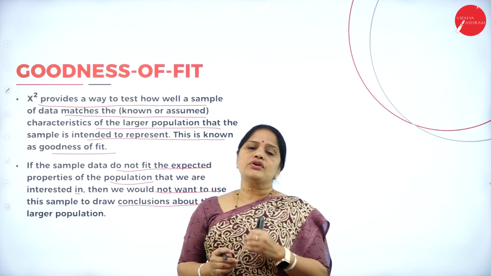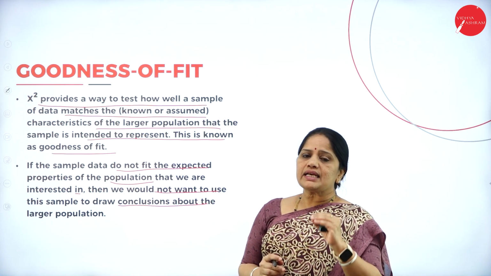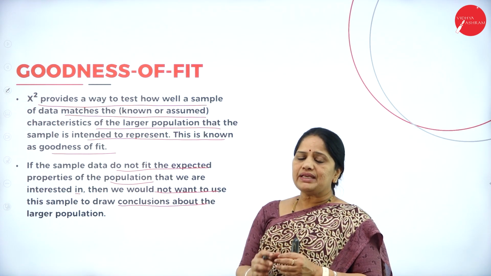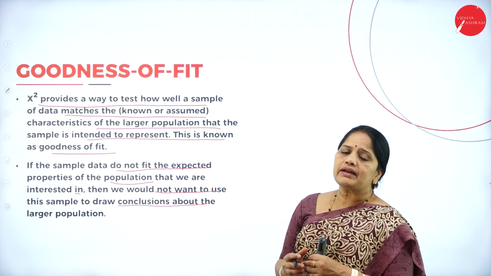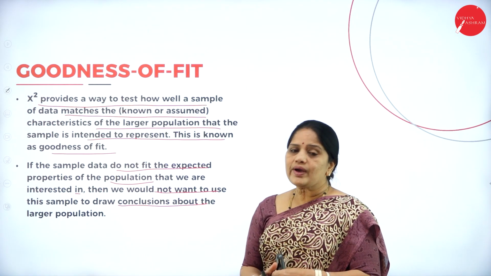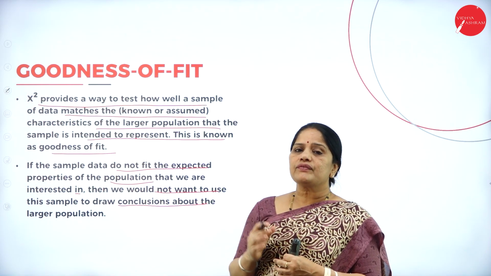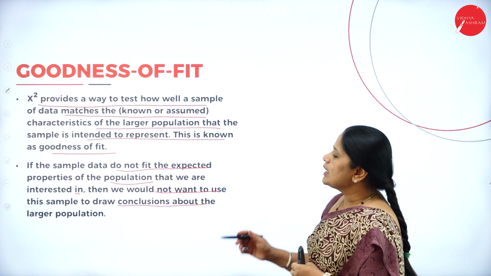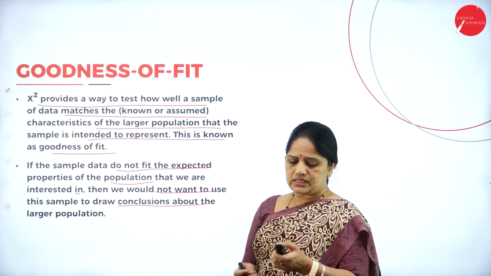Now, why is it necessary for us to check whether the sample is representative of the entire population? If the sample does not have the same properties as the entire population, then the sample will not be representative of the entire population, whatever conclusions we are drawing from the research. So, it will give us misleading results. That is why it is necessary for the researcher to check whether the sample is representative of the entire population. So, we would not want to use the sample to draw conclusions about the larger population. So, we need to see that there is the goodness of fit.